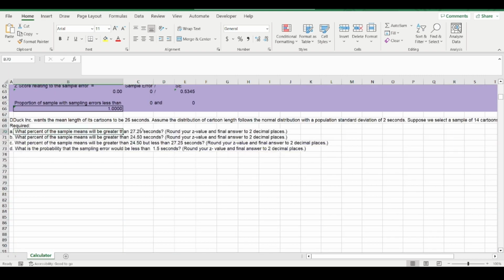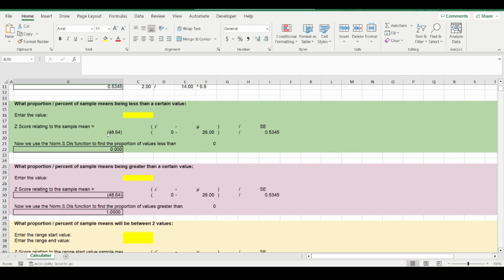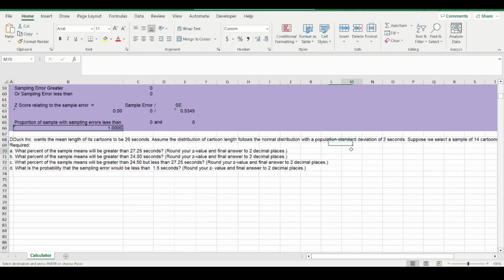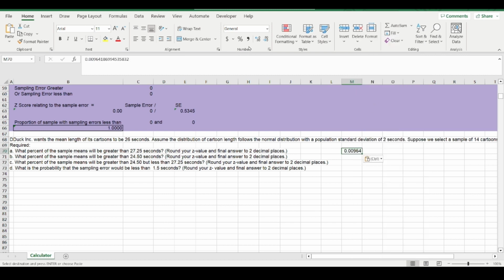What percent of sample means do we expect to be greater than 27.25 seconds? So you can go to this pink bit of the calculator here and just type in 27.25 seconds. And there is my proportion that we expect to be larger than 27.25, and we can paste that in there as value.